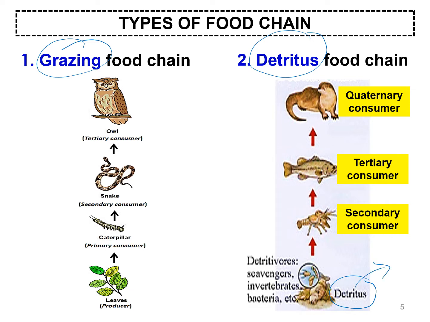Detritus is the dead organic matter. So the detritivore becomes the primary consumer, and then the prawn, the lobster, the crustacea that eat on the detritivore become the secondary consumer. The fish that eats on the prawn is the tertiary consumer, and the otter that eats on the fish is the quaternary consumer.